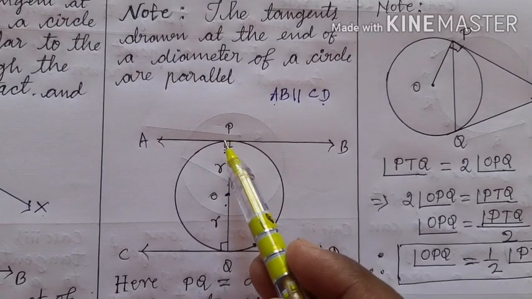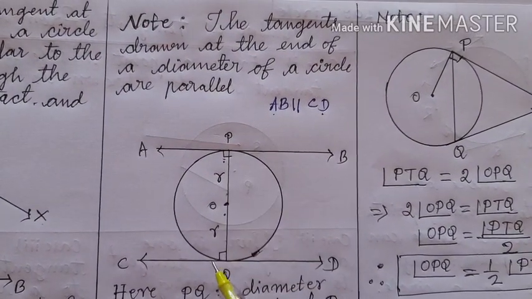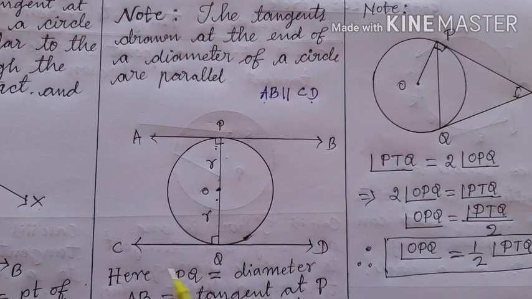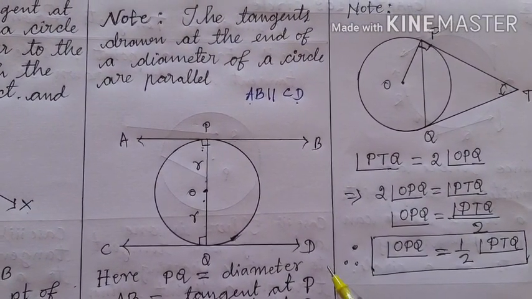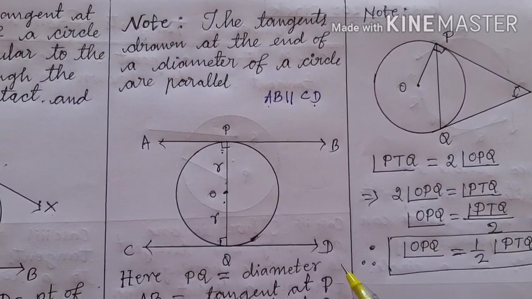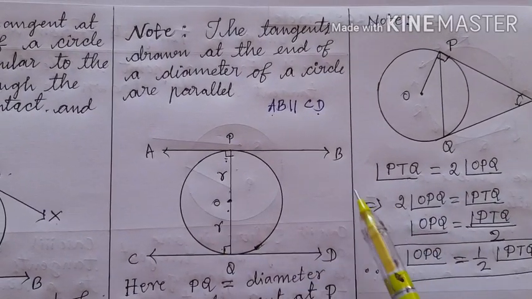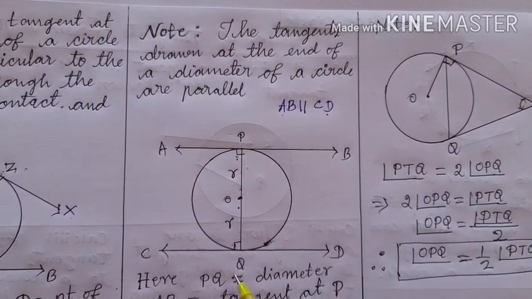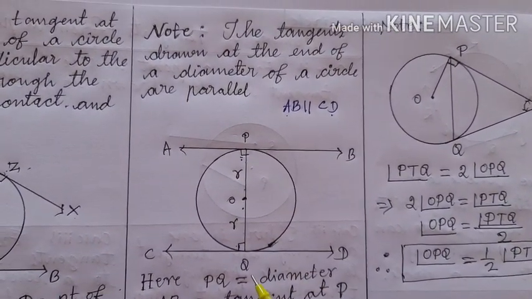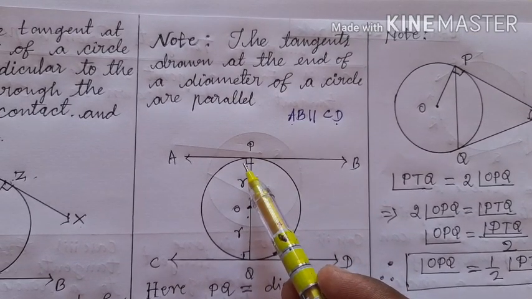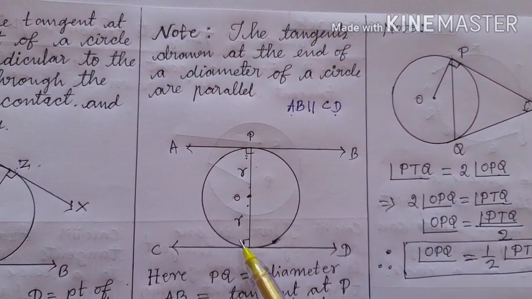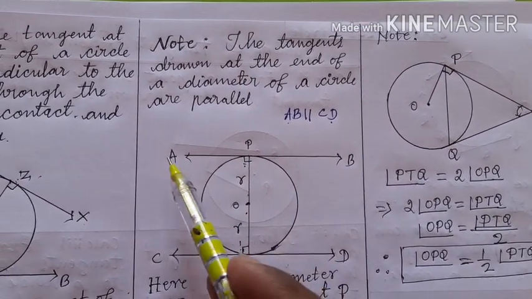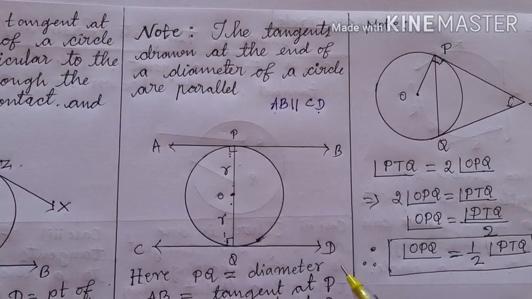If the interior angles on the same side of the transversal are 180 degrees, then AB and CD must be parallel. Okay? Because we have learned the relationship between two straight lines and a transversal. If a transversal intersects two straight lines such that the sum of the interior angles on the same side of the transversal is supplementary, then AB and CD will be parallel.